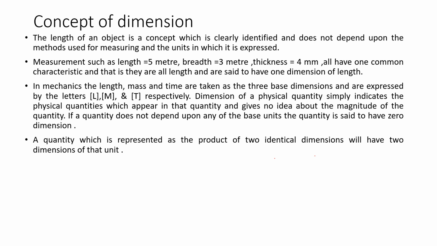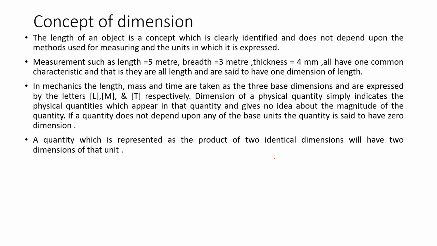When we say that the dimension is L, we are able to understand that it is a length. It does not give any idea about how long it is. Is it a few centimeters? Is it a few kilometers? We don't get an idea. We simply understand that it is a length, it is a distance.